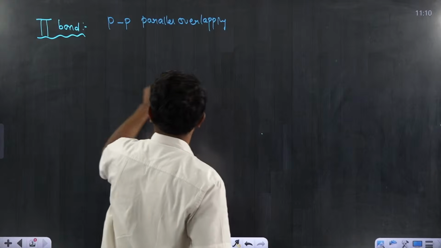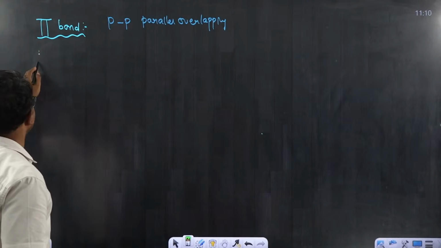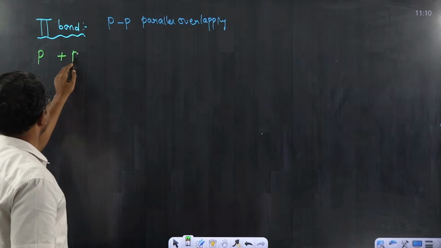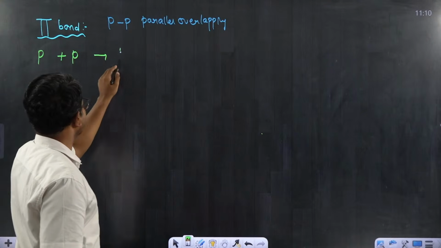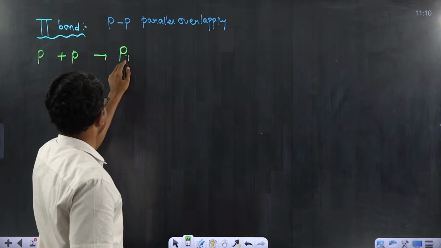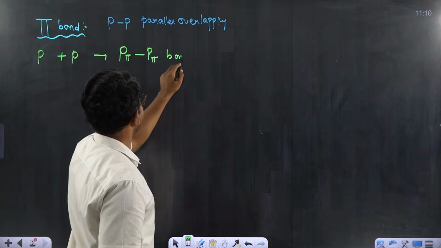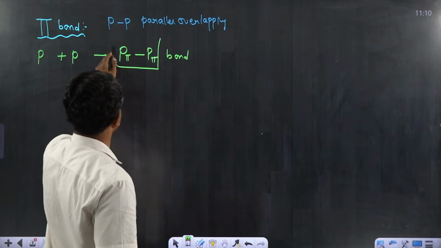If a pi bond is formed between two p orbitals, this pi bond is considered to be a p pi bond. Pi bond is represented as p pi.